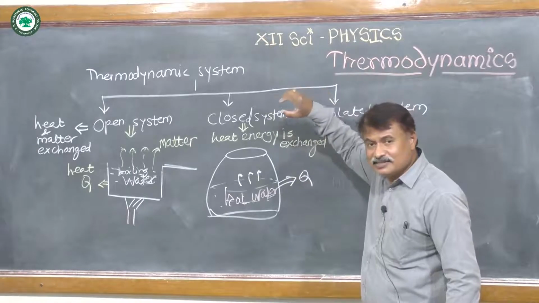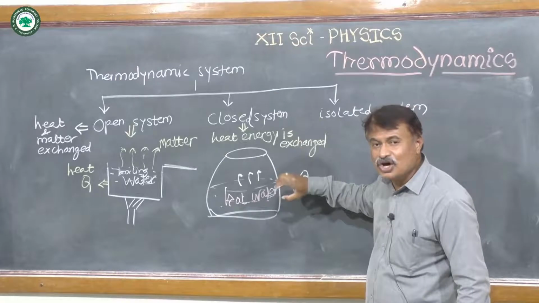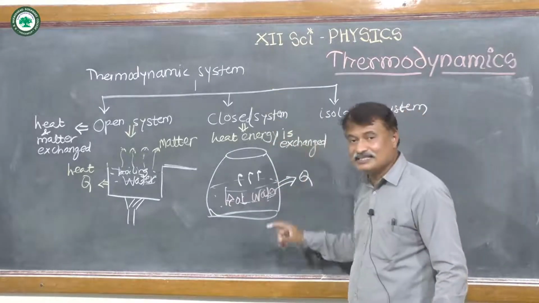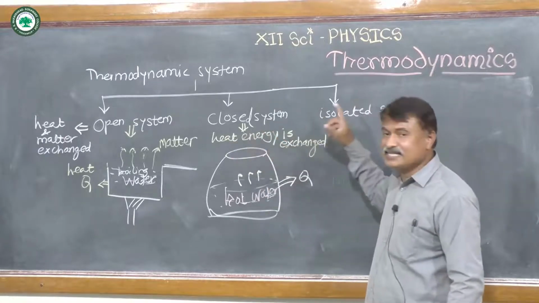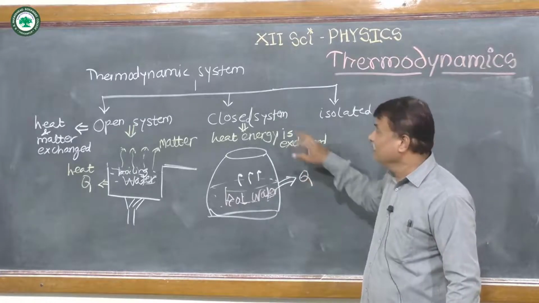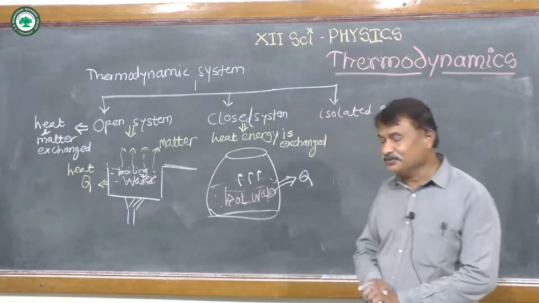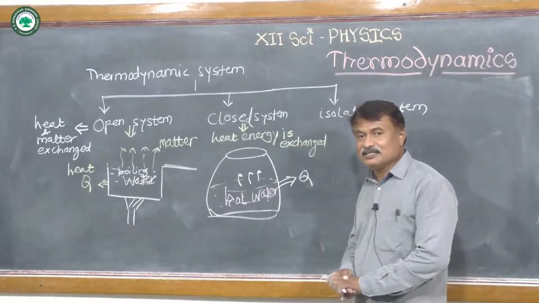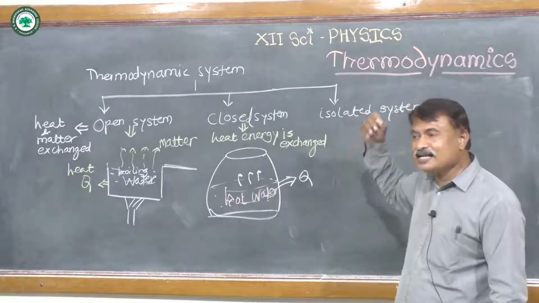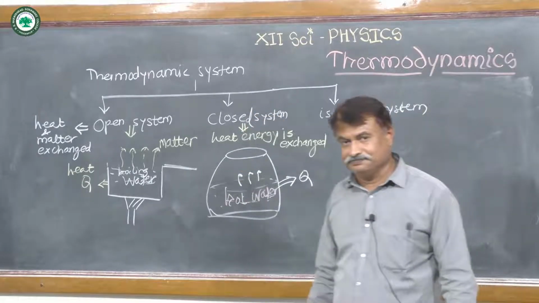A closed system is a system in which matter does not exchange with the surrounding, or in other words, only heat energy is exchanged with the surrounding. So remember again, what is a closed system? The system in which only heat energy is exchanged and no matter is allowed to exchange. Such a system is called a closed system.